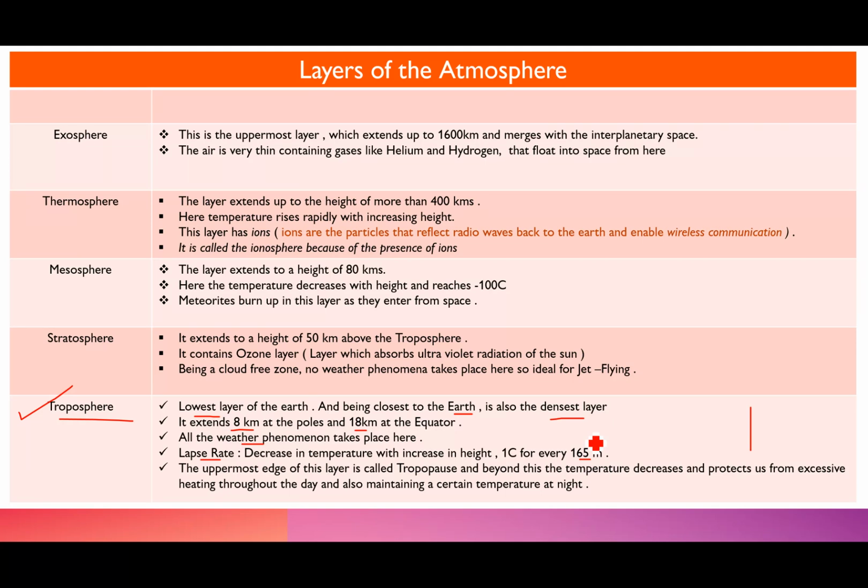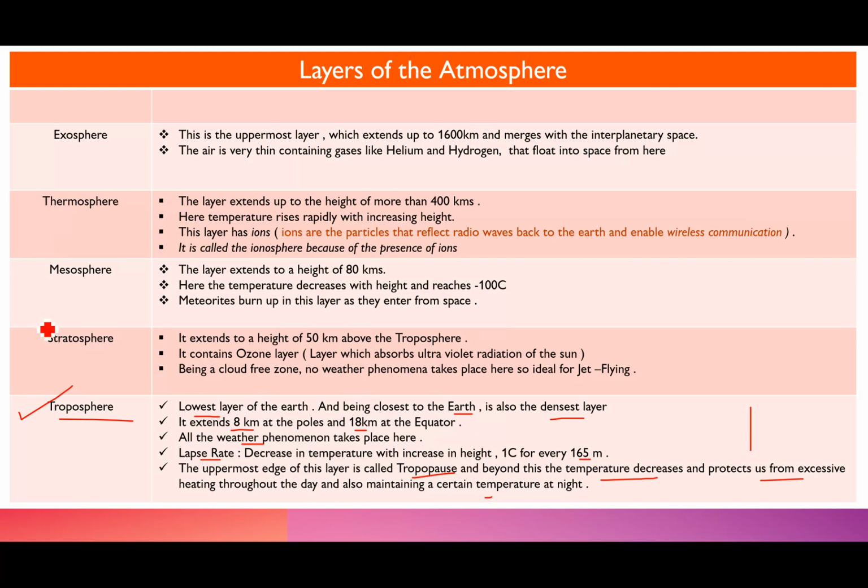So that means if you go 165 meters up, then there will be a drop of 1 degree centigrade in temperature. The uppermost edge of this layer is called the tropopause, and beyond this the temperature decreases and protects us from the excessive heating throughout the day and maintains a certain temperature at night.